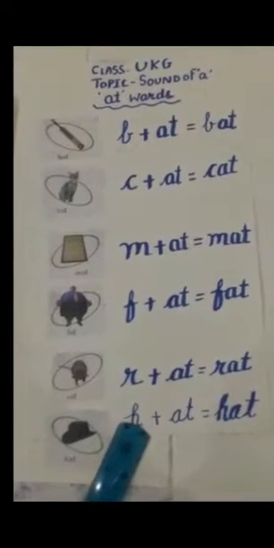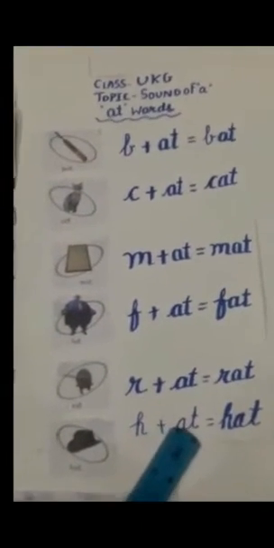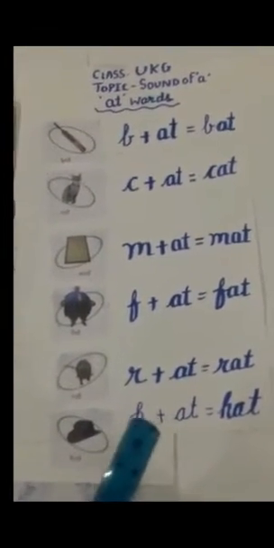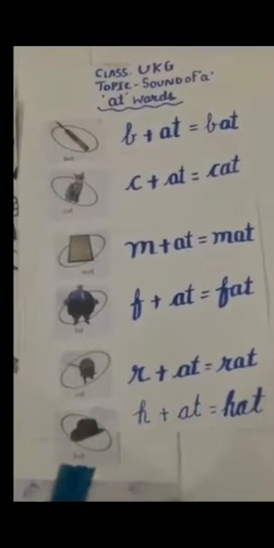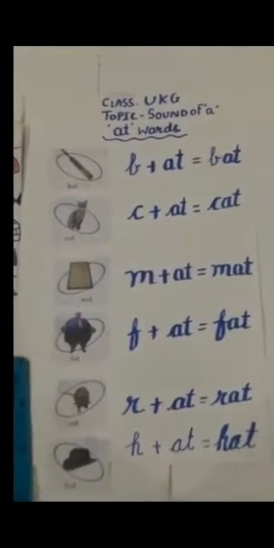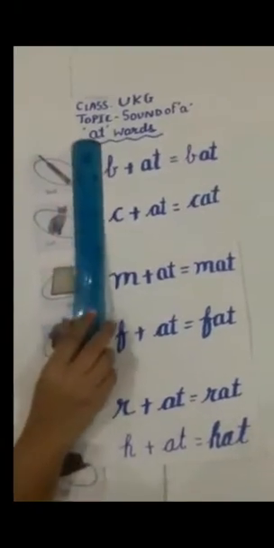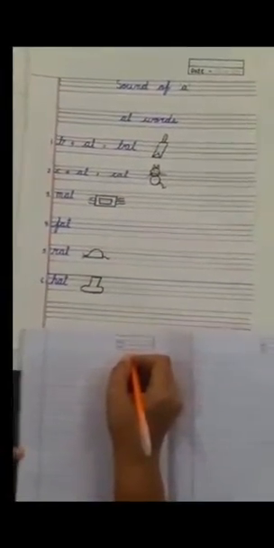H says h. A says a, T says t. At, hat. This is a picture of the hat. Children, these are at family words. Now let's do the work in the notebook.